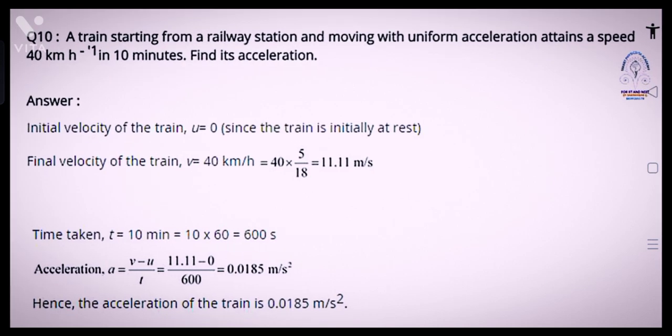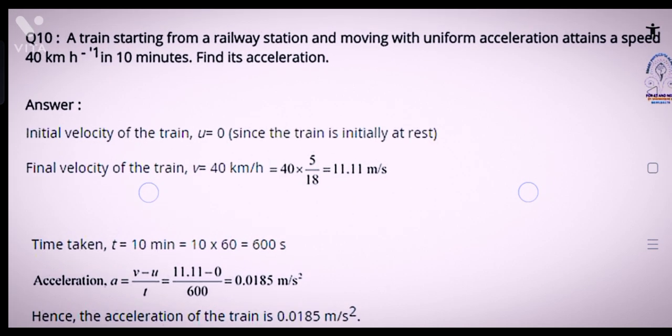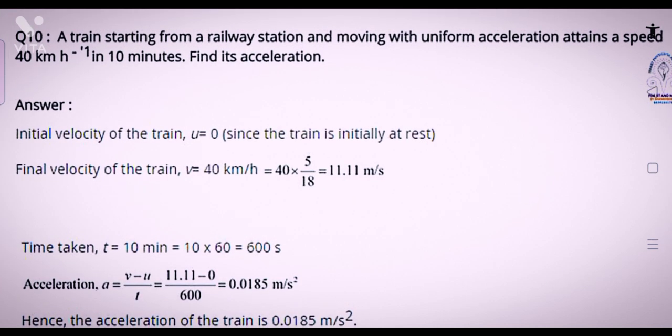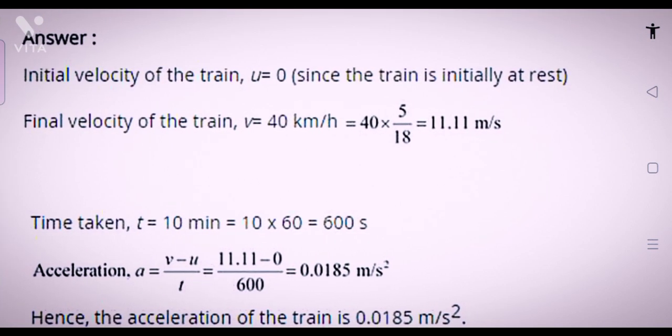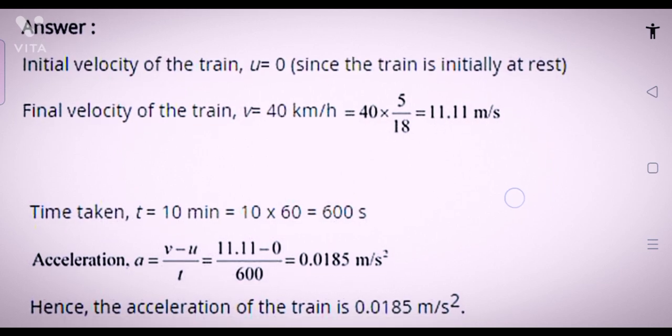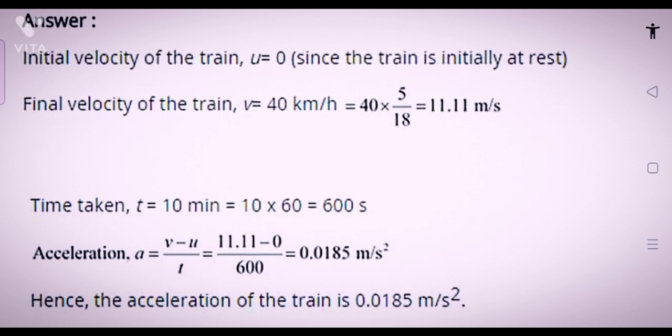Question number 10. A train starting from a railway station and moving with a uniform acceleration attains a speed of 40 km per hour in 10 minutes. Find its acceleration. Solution. Initial velocity of the train u is equal to 0 since the train is initially at rest. Final velocity of the train v is equal to 40 km per hour or 40 into 5 upon 18, that is 11.11 meter per second.